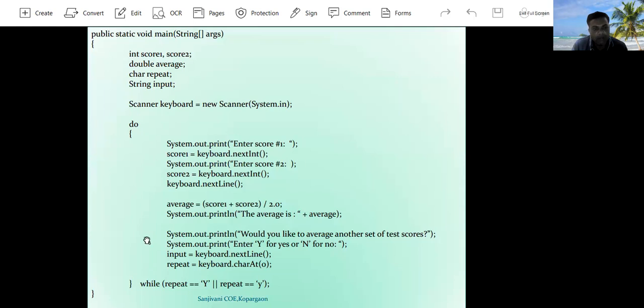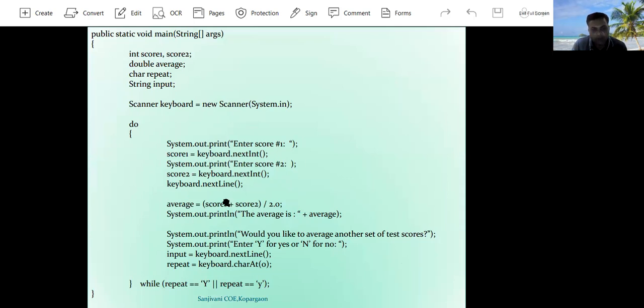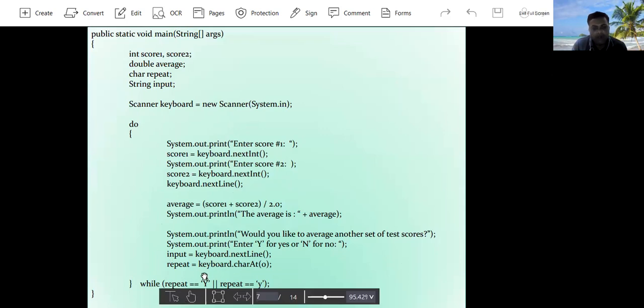Here the example of the do while is shown. Whatever statements are written inside the do while get executed first. Then the condition is checked. The statements written inside the do while get executed as long as the condition specified inside the while is true.